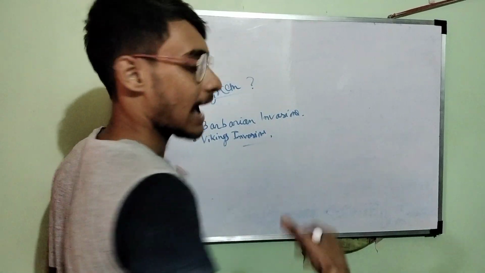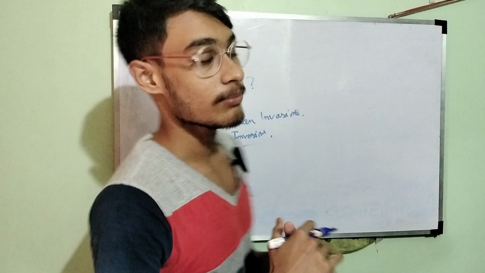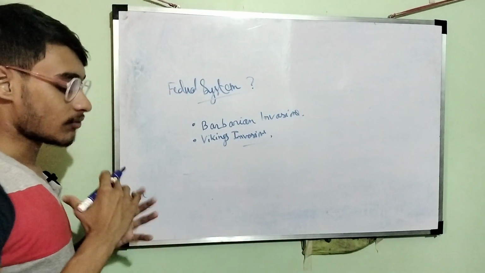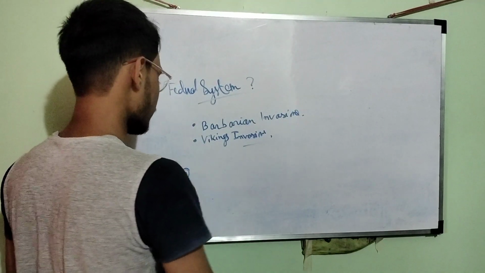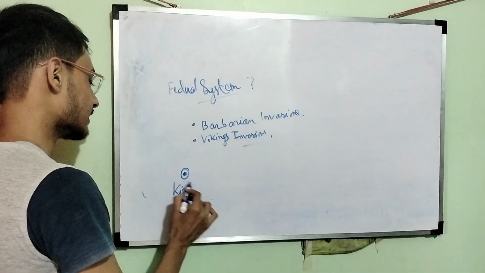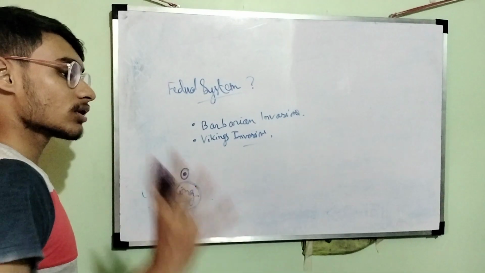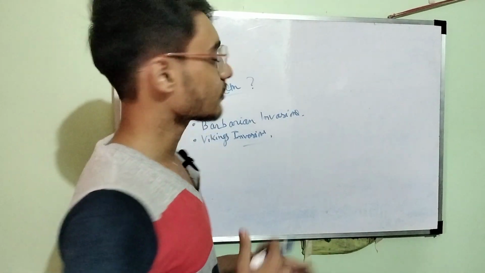what actually happened is, see, we have Europe now. During that time, barbarians and Vikings were invading Europe. Now the kings were in very much tension. What did the kings do? Suppose this is a king. Now think logically: it is very difficult for one man to arrange for all the needs of the military and the army. It is very, very difficult.